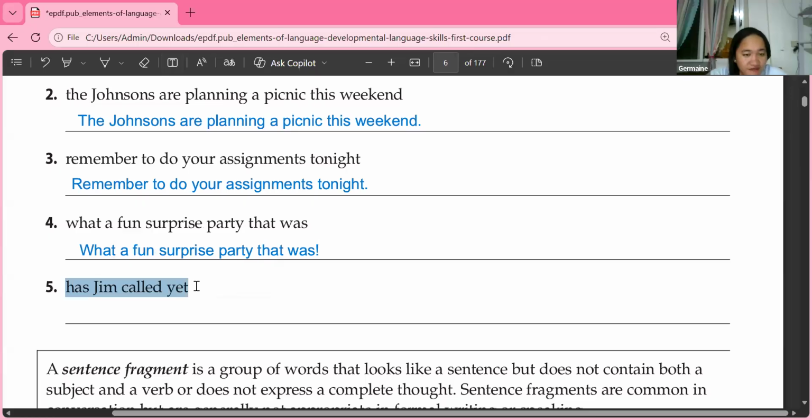Okay, let's go to number 5. So that you will be able to know what correct punctuation mark to use, please read the sentence again and again and try to get what the sentence would like to tell you. If it's an expression, if it's asking you, or if it simply tells you what to do.